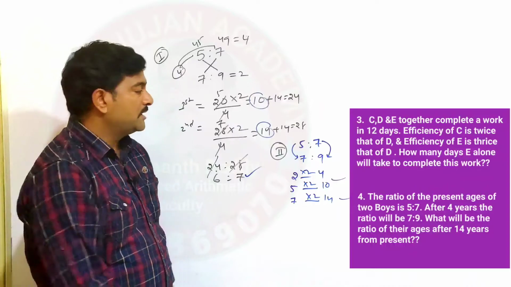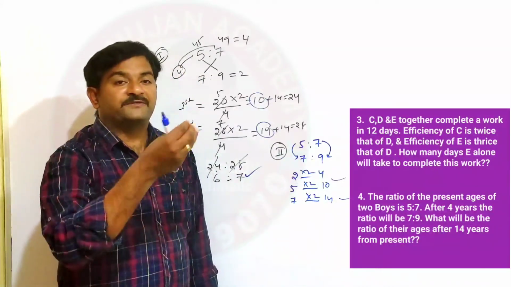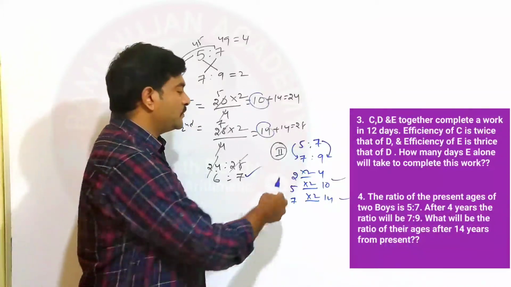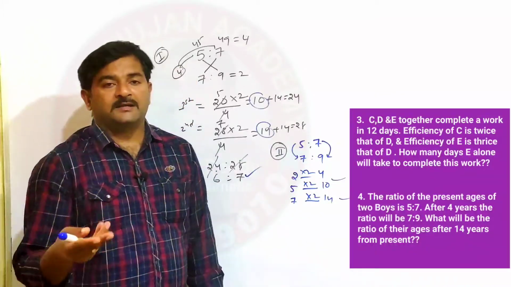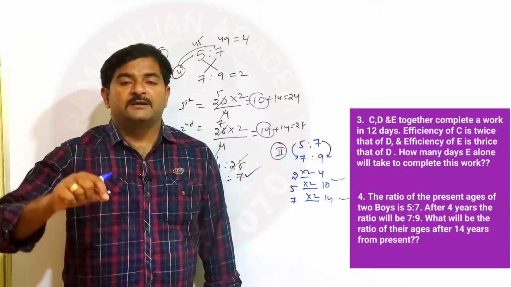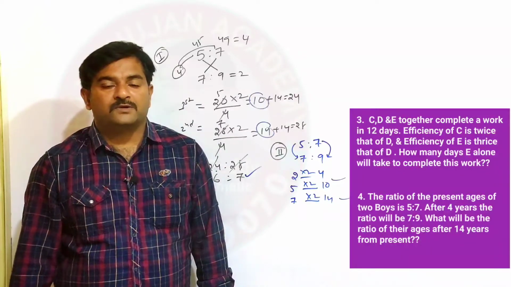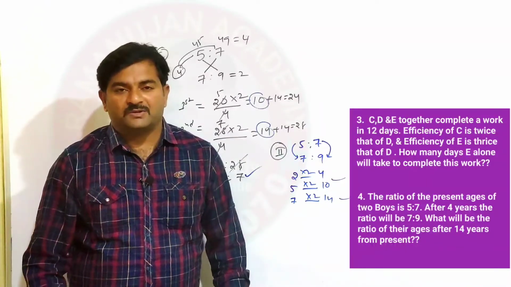I hope you understood. So here the difference must be 2. If not 2, the difference must at least be the same. If the difference is the same, 2 parts is equal to 4 years, then 5 parts equals how much? 7 parts equals how much? With that you will get the present ages, and after 14 years, accordingly you should add 14 years to their respective ages. So I hope you understood.